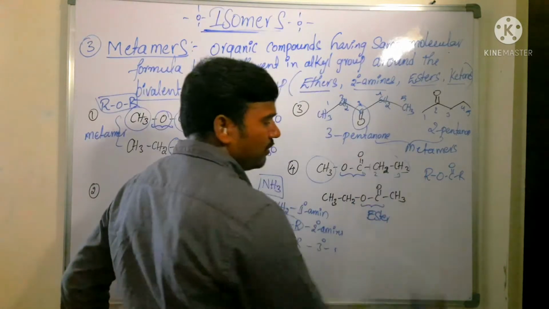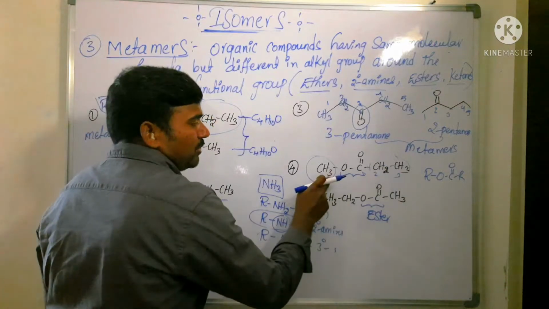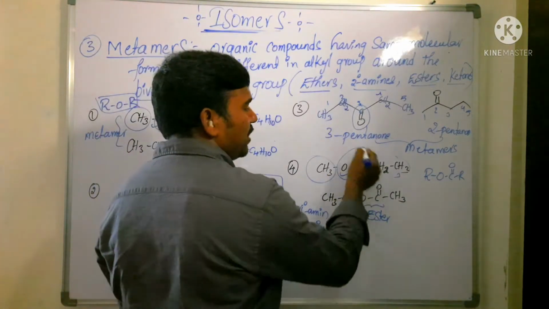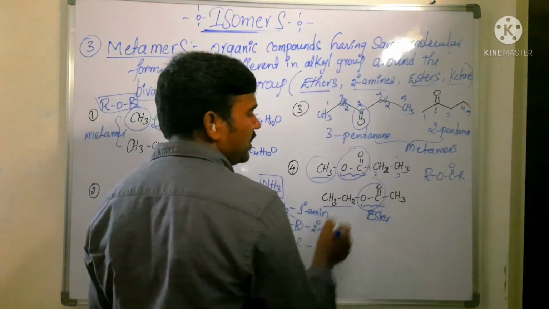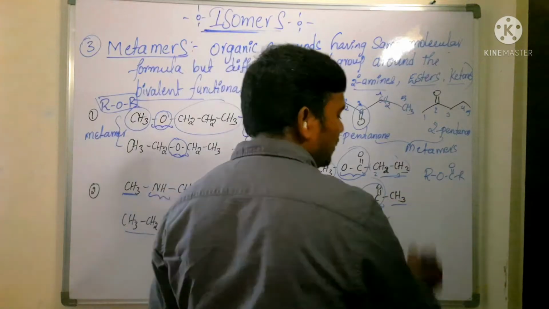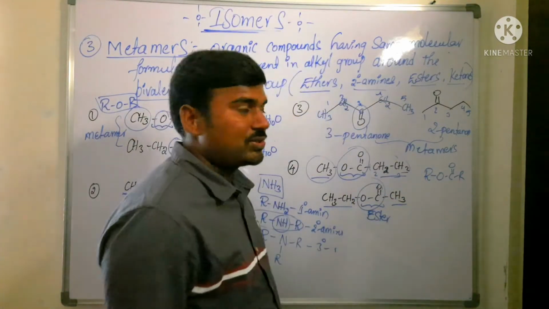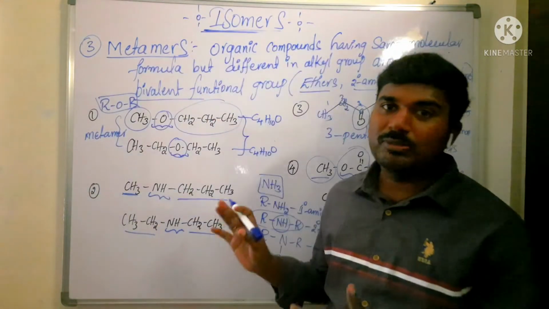Ethyl ethanoate. It is ethyl ethanoate. It is methyl propanoate. These two are having what? This ester is a bivalent functional group. Around this bivalent functional group, here methyl is there, here ethyl. Here ethyl is there, here methyl. Different alkyl groups are substituted around the bivalent functional group. So they come under metamers. Have you understood what is meant by metamers?